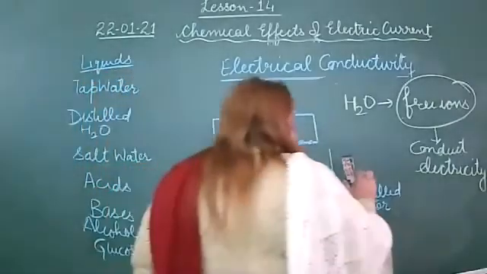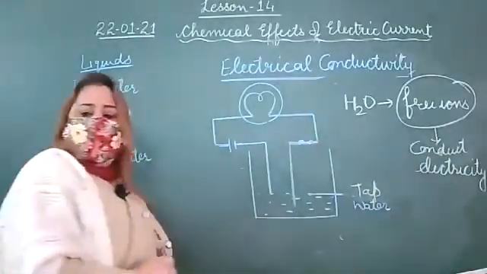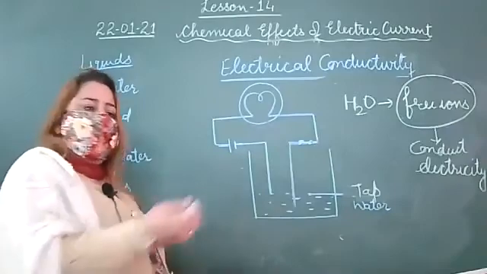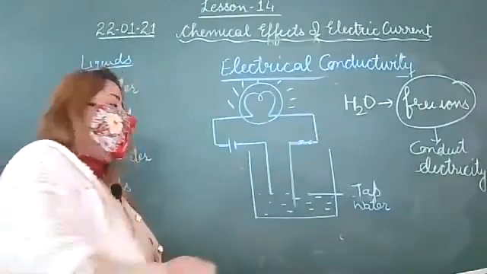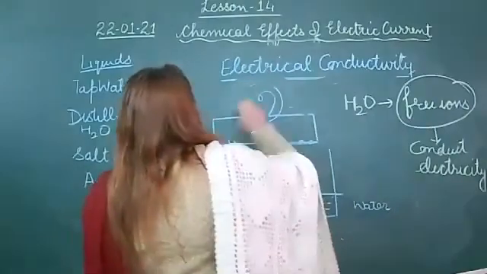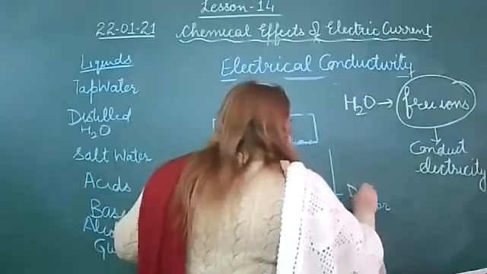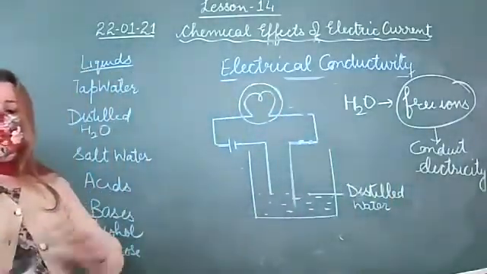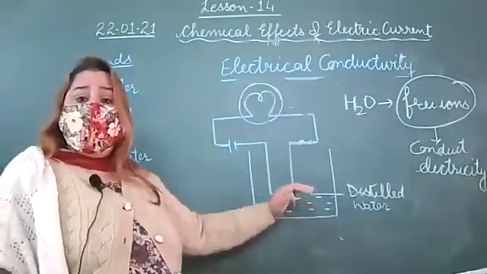But if I am taking tap water, at that time what happens? So the bulb will glow. If I am taking distilled water again, how can we make it a conductor? How can we make this distilled water a conductor?